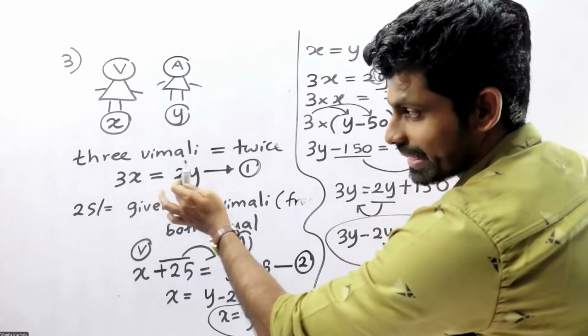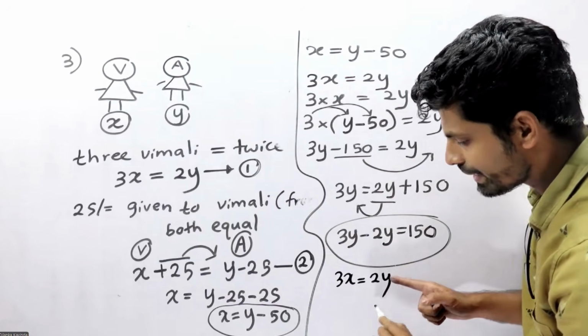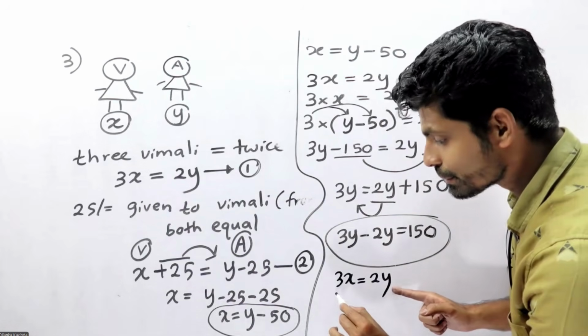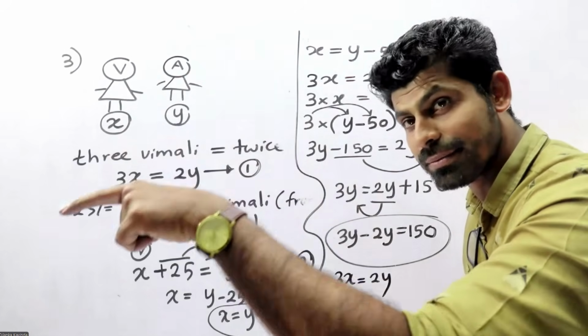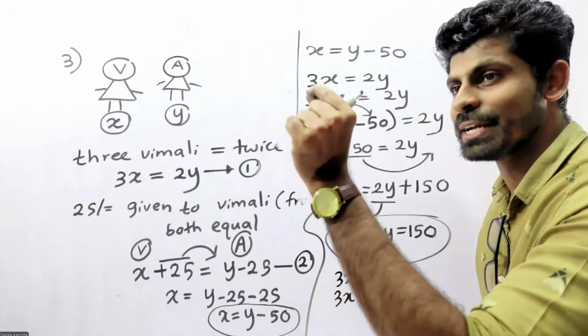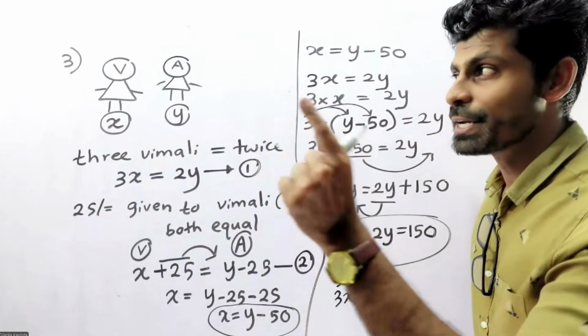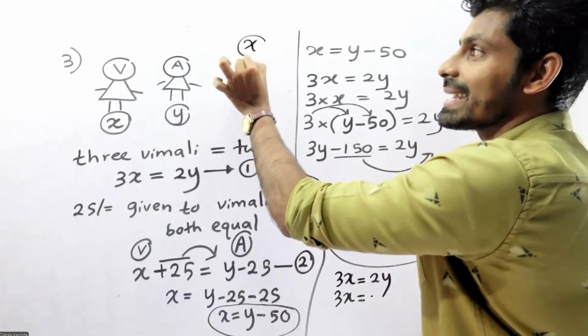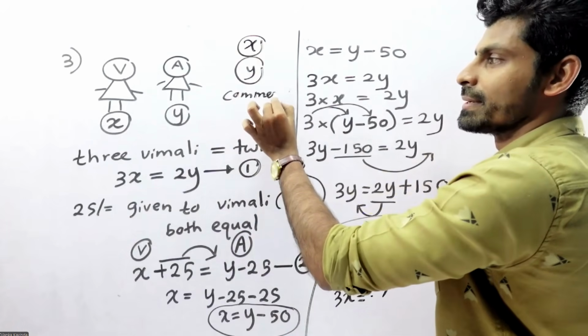Then apply that in 3x equals 2y. 3x equals 2 multiplied by y. Then find the value of x. Quickly drop your answers for x and y through the comment.